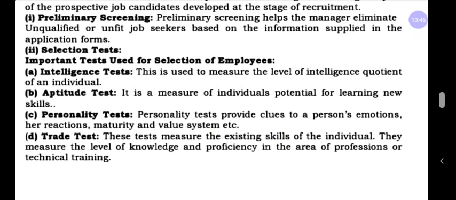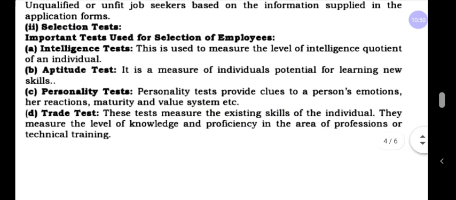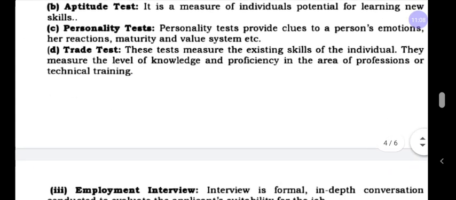Personality test checks the person's emotions, maturity and value system, etc. Trade test measures present knowledge in a particular area of profession.